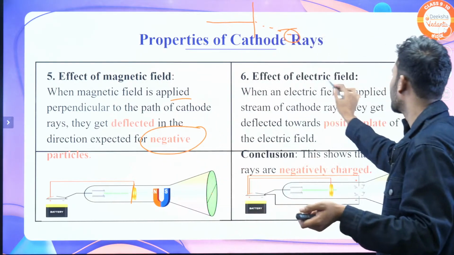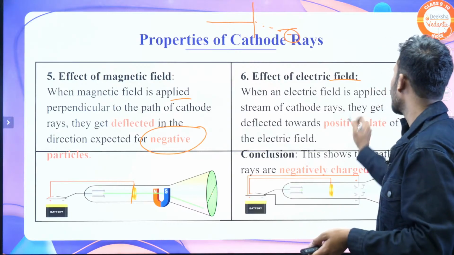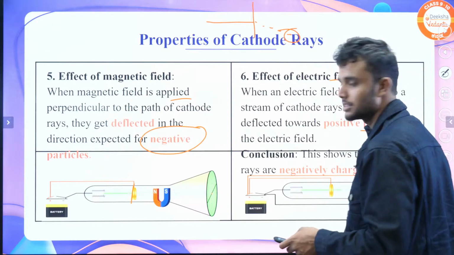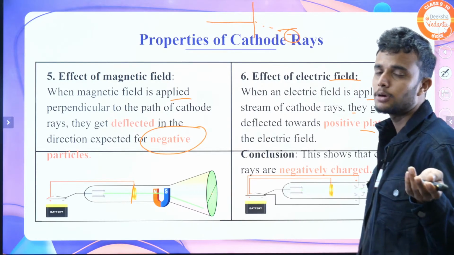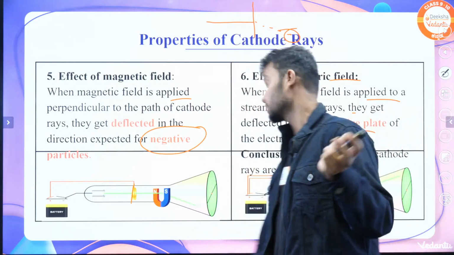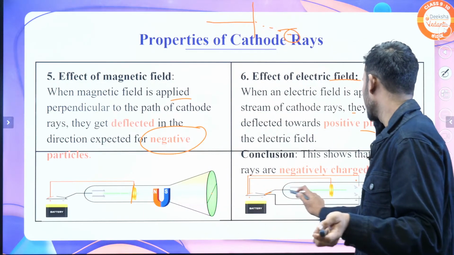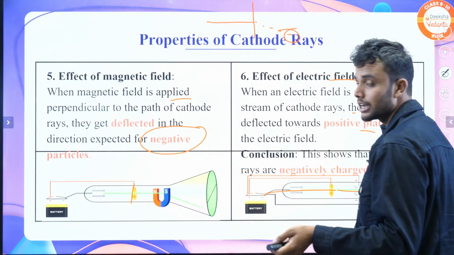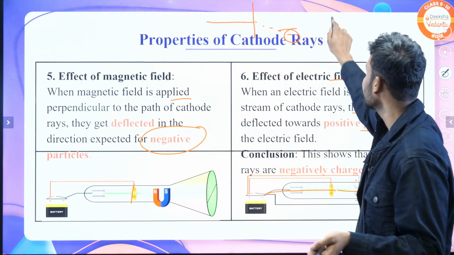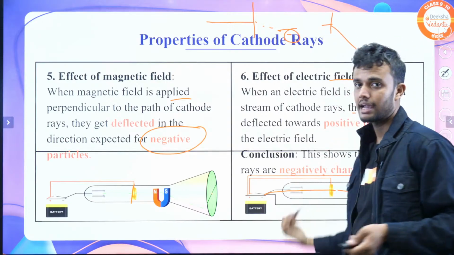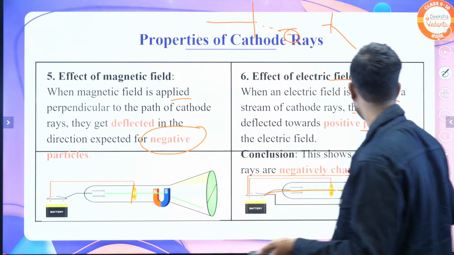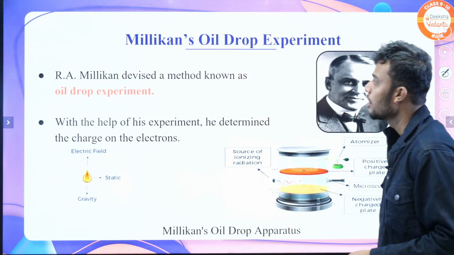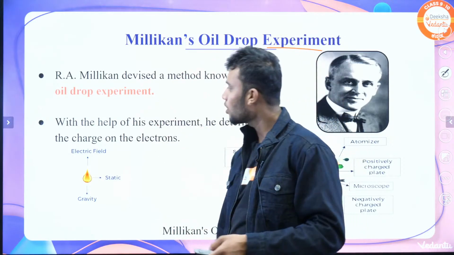And next, the electric field. What happens when an electric field is applied to a stream of cathode rays? They get deflected towards positive plates. Students, opposite charges always attract each other. If it passes through a perpendicular magnetic field it deflects to the negative side, but here it deflects to the positive side. Understood?